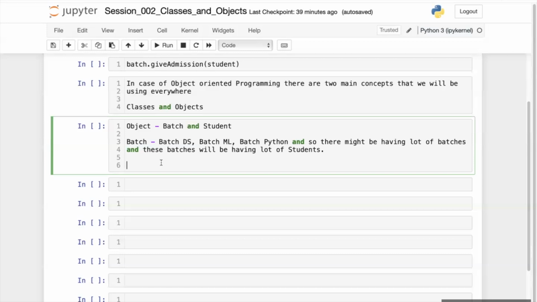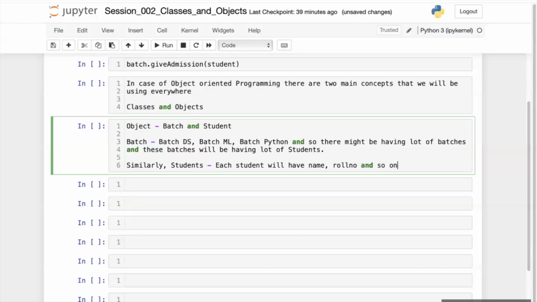Similarly, if you talk about the students, each student will have a name, a roll number, and so on.